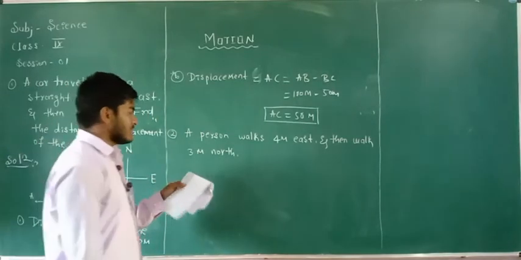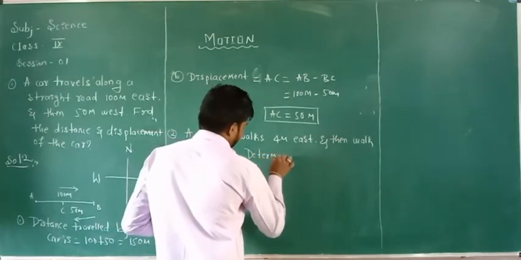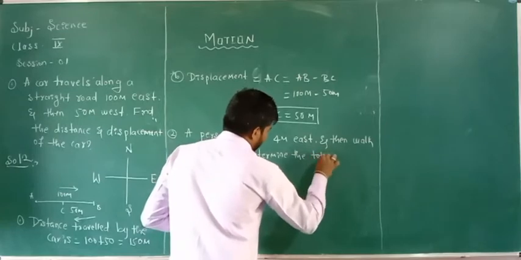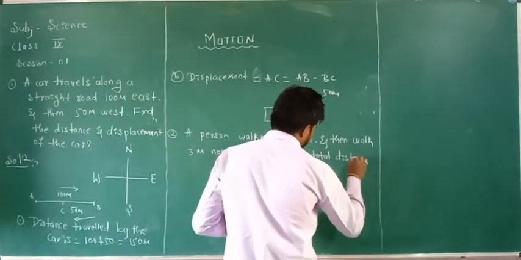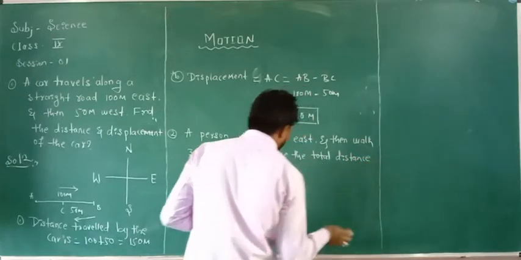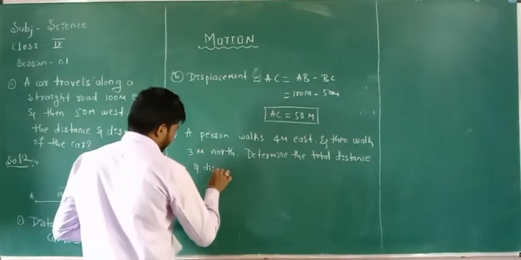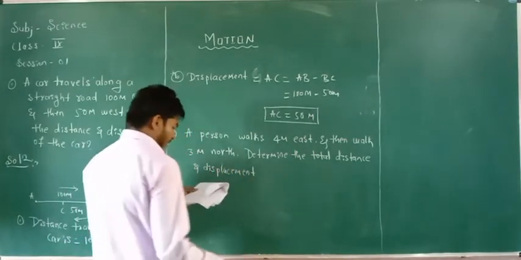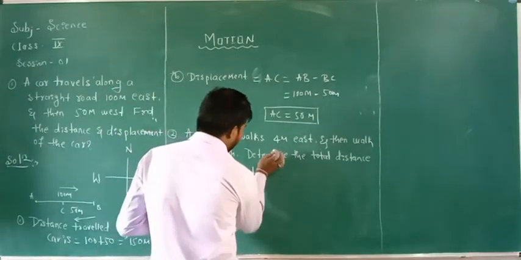Determine the total distance and displacement covered by the man.